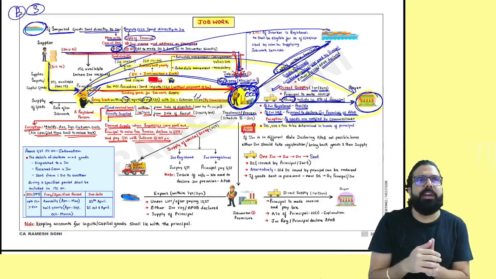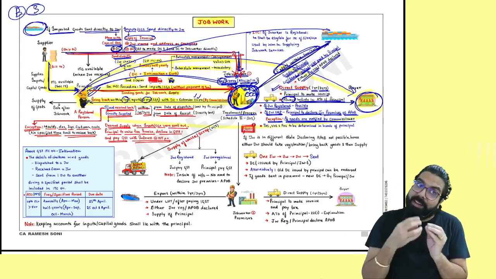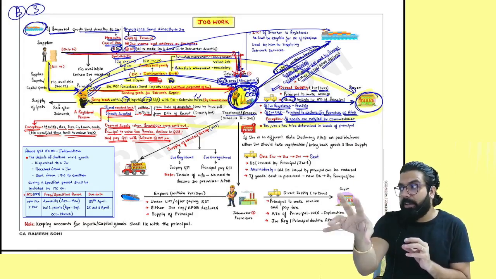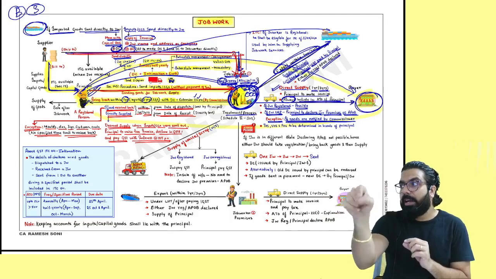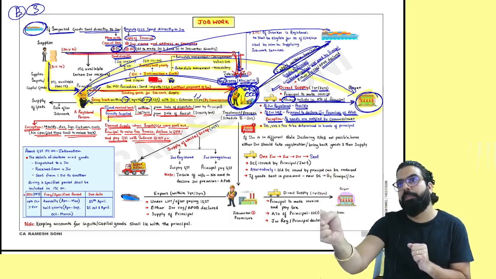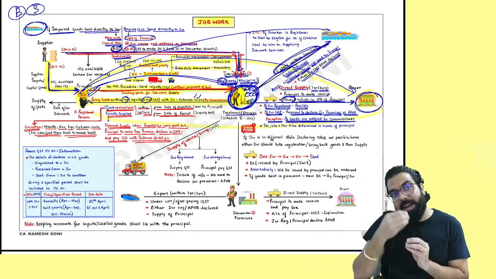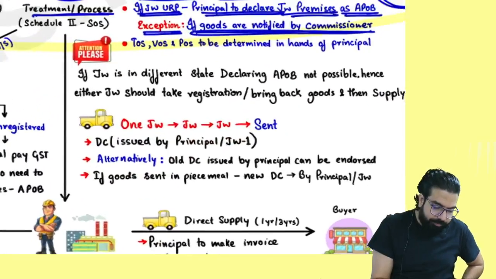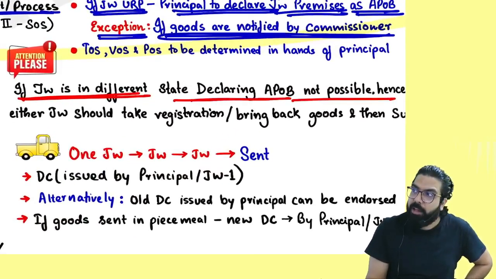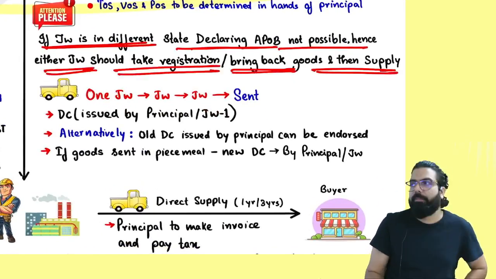Sir, job worker is in other state. In another state, you can't declare job worker premise as additional place of business. Bring the goods back and then supply. Either the job worker should be registered in the other state, or you can't declare additional place of business. Convince him, tell him, take registration. If he takes it, very good, from his premise you can supply directly. But if he does not take registration, you have to bring it back and then only supply. Everyone see here. If job worker is in a different state, always remember declaring additional place of business is not possible. Hence, either job worker should take registration or bring the goods back and then supply.